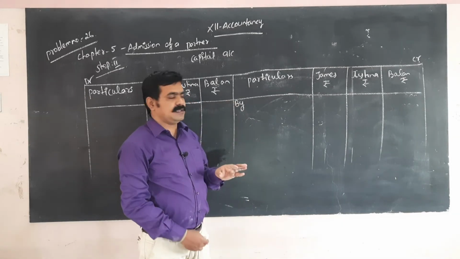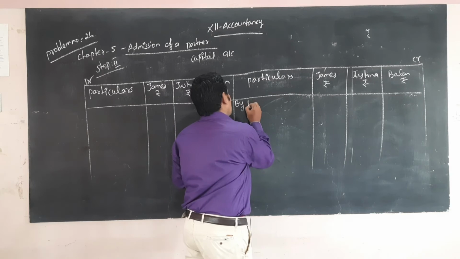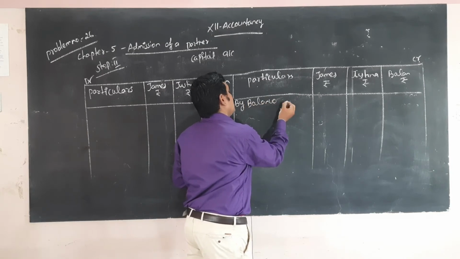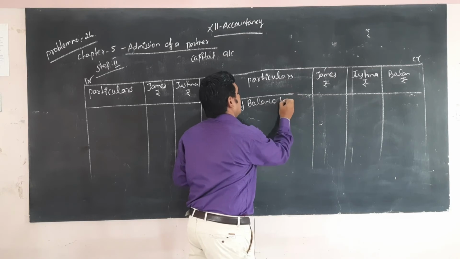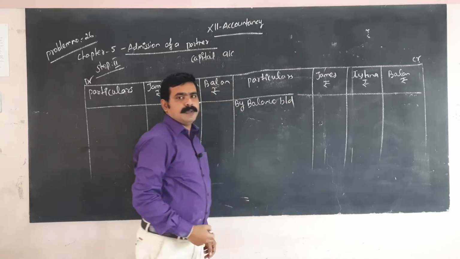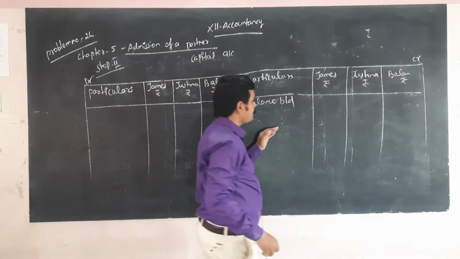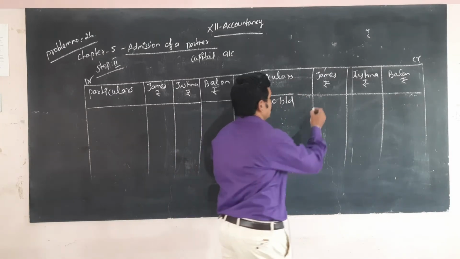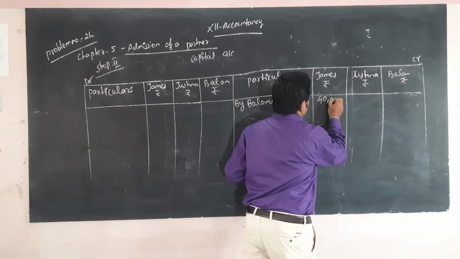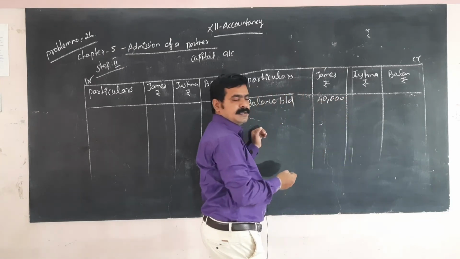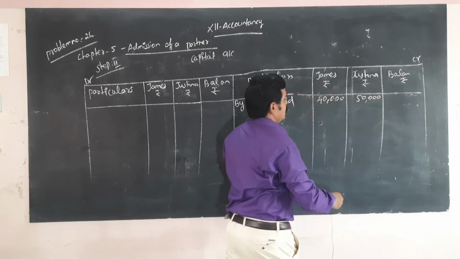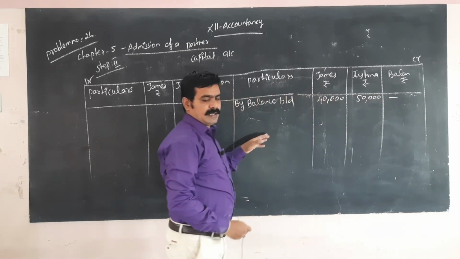That is a very important thing. So by balance b/d, brought down, the opening balance of James 40,000. Here 50,000. There is no balance for Balan.